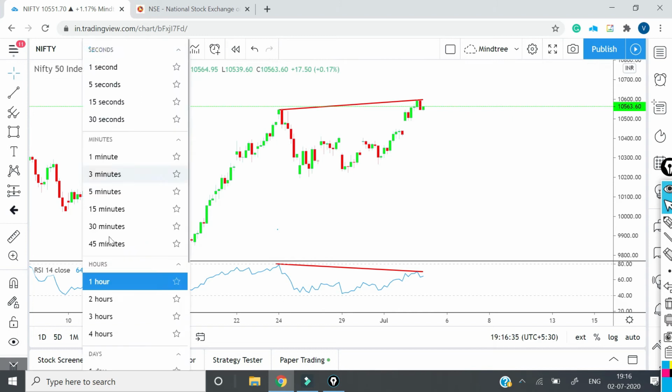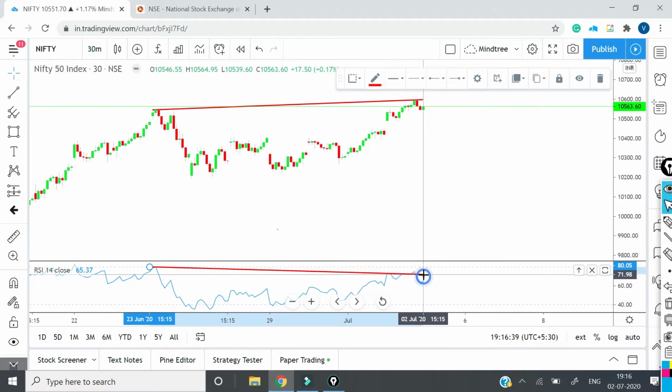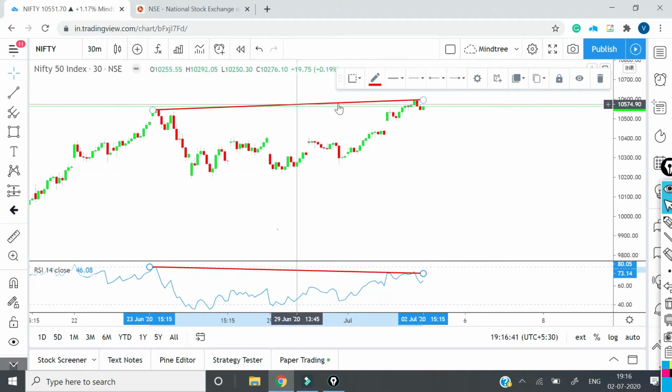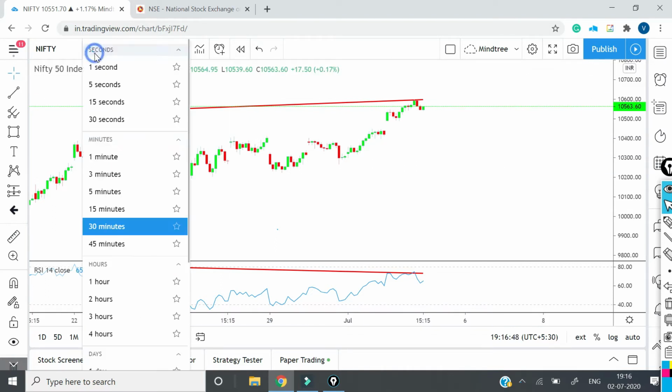Let's try to see this in 30 minutes. Okay, and in 30 minutes, of course, there is a divergence again. You can see it very clear. So this is very evident over here. There's a divergence in Nifty.